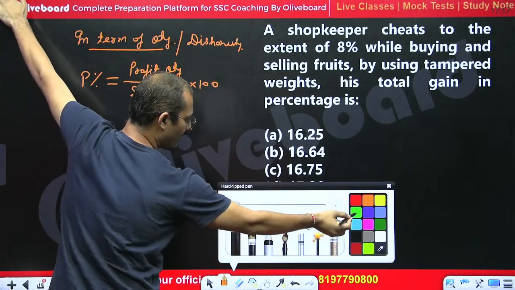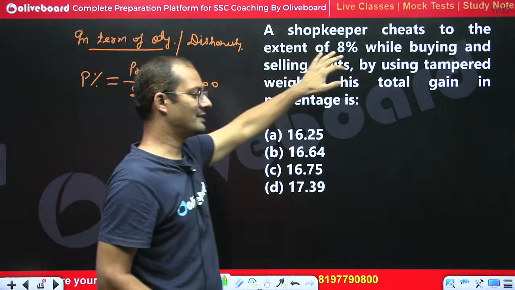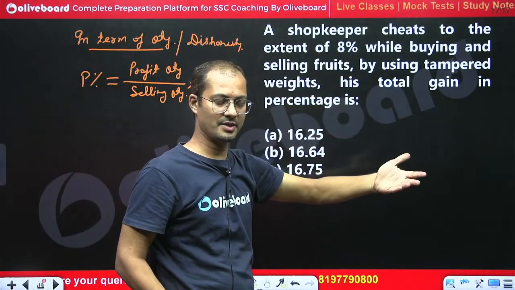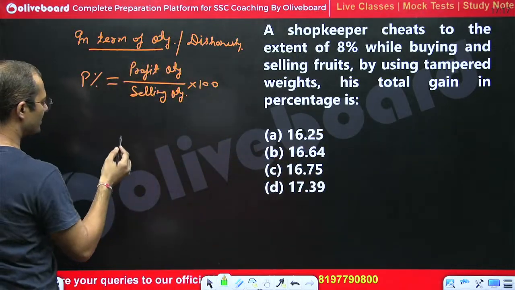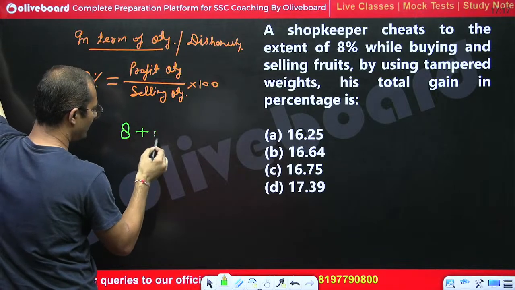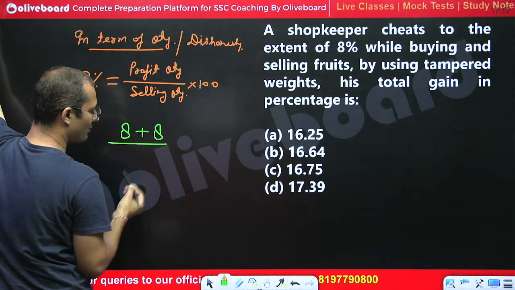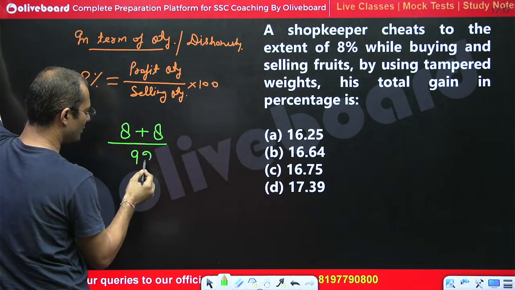So the question is saying a shopkeeper is cheating at the time of buying by 8% and at the time of selling also 8%. It means he is saving 8% at the time of buying and 8% at the time of selling, and whatever he is giving is 92%, right?